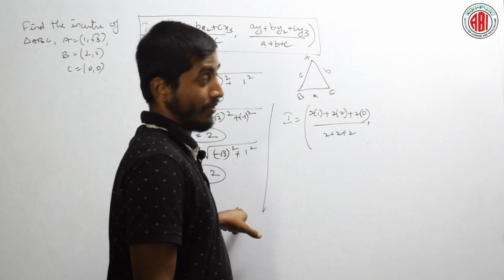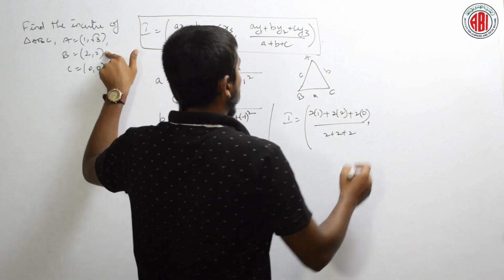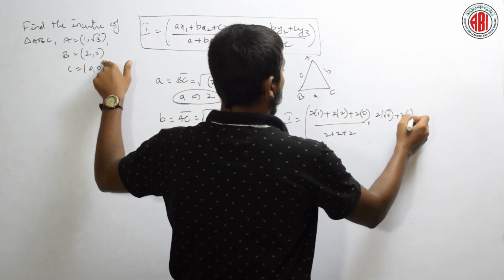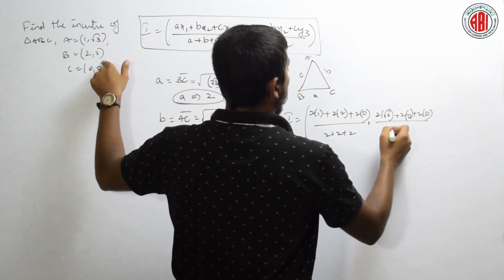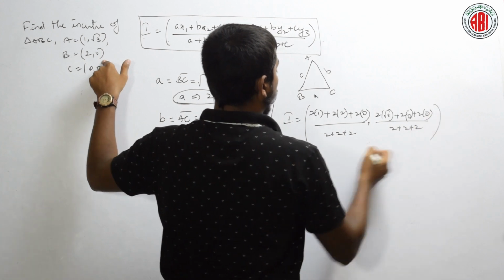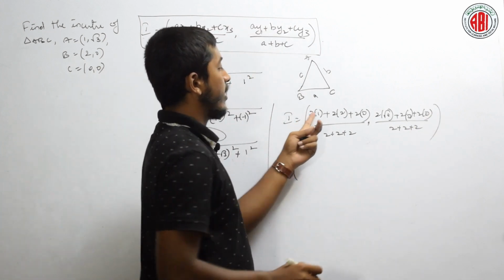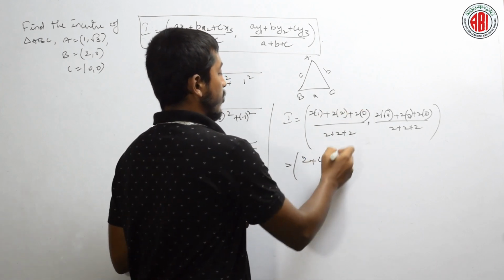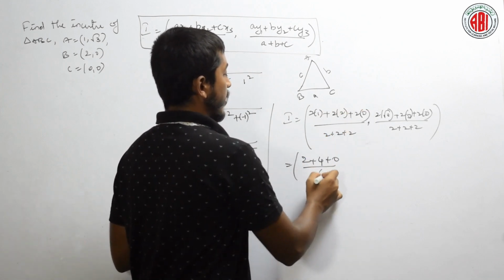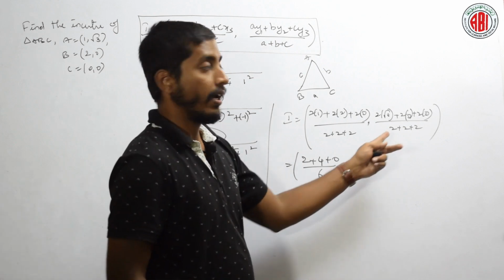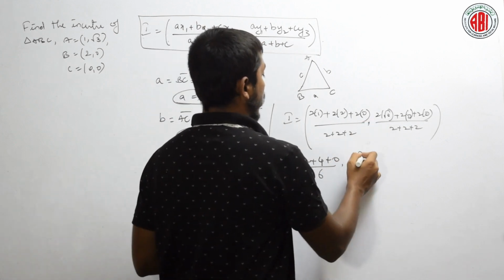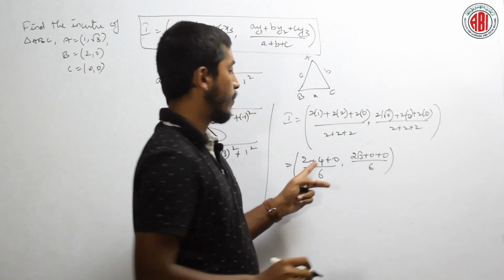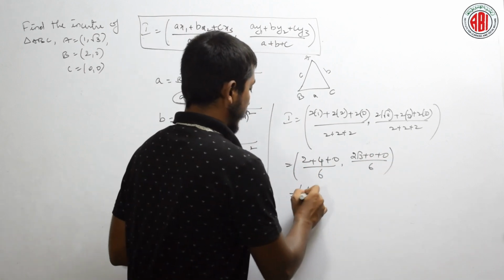All are 2 again, it is so simple. y1 is root 3, so 2 into root 3 plus 2 into 0 plus 2 into 0, by 2 plus 2 plus 2. Is it clear? Here it is 2 plus 2, two 2s are 4, plus 2 zeros is 0, and 2 plus 2 plus 2 is 6. Again here it is 2 root 3 plus 0 by 6. 2 plus 4 is 6, 6 by 6.